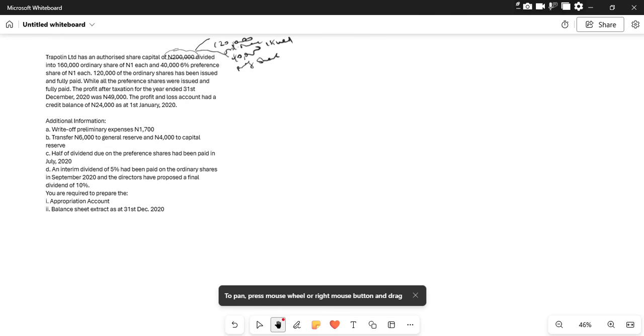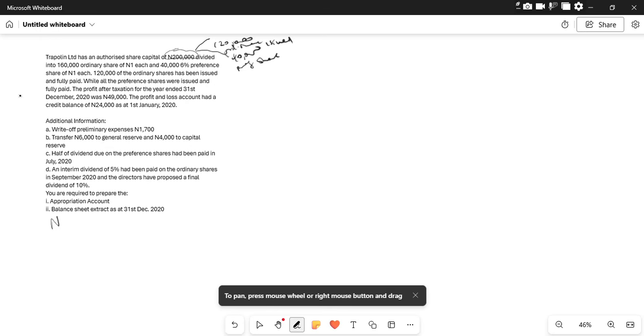Okay, so we're now told that the profit after taxation for the year ended 31st of December 2020 was 49,000 naira. The profit and loss account had a credit balance of 24,000 naira as at 1st of January 2020. So let us just write down here, notes, the notes to the account.